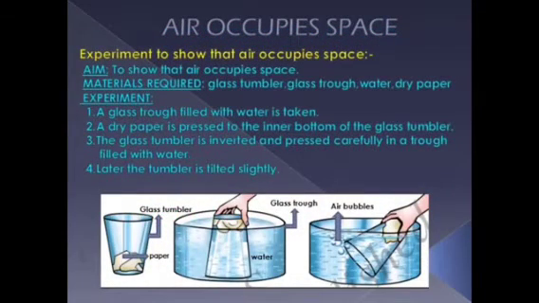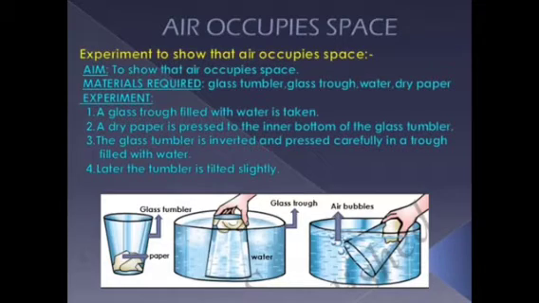We have learned that air occupies space. Now, here's a simple experiment to prove that air occupies space. So, how can we do the experiment? Our aim is to show that air occupies space. The materials required to do the experiment are glass tumbler, glass trough. Glass trough is a glass container, you can see in the picture. Water and dry paper. So these are the things you need to do the experiment.